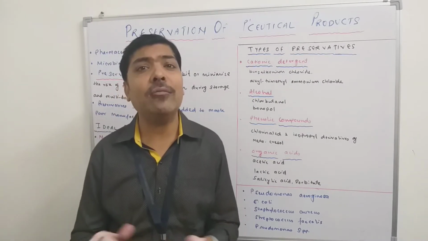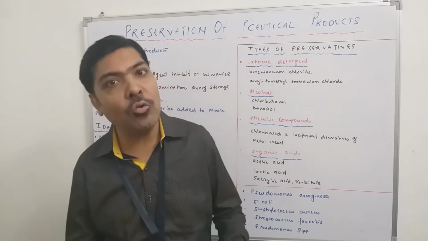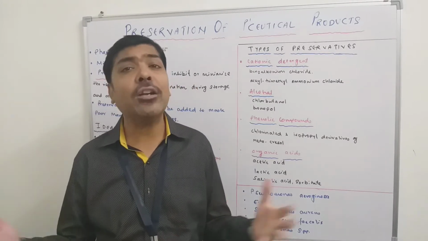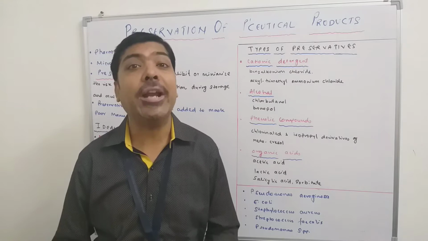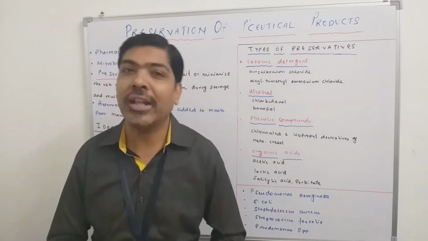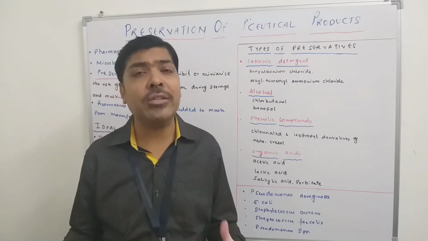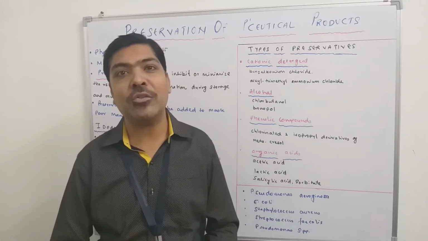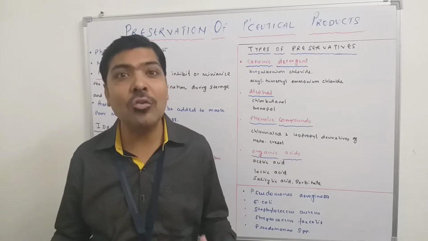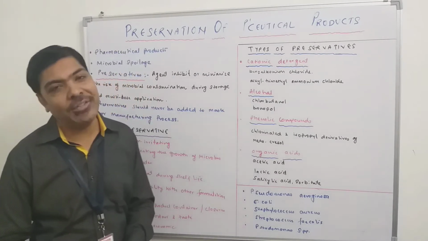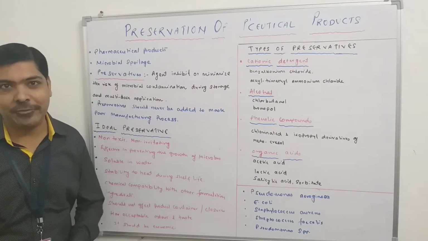Every time you open the closure of the bottle, the preparation is in direct contact with the atmosphere, and the atmosphere definitely consists of different categories of microorganisms. So even in multi-dose application, if these microorganisms accidentally enter your preparation, it will still be preserved and protected because of the agents called preservatives.